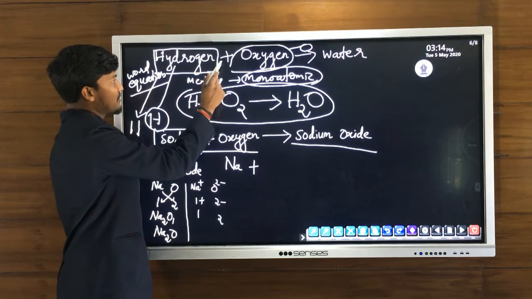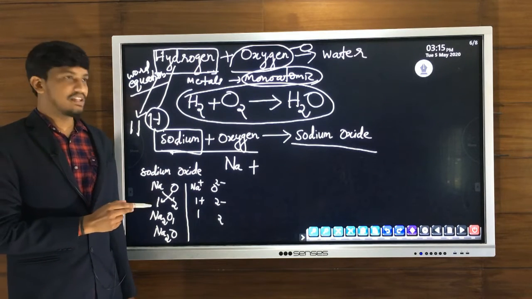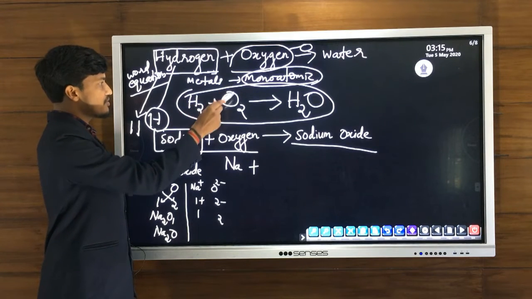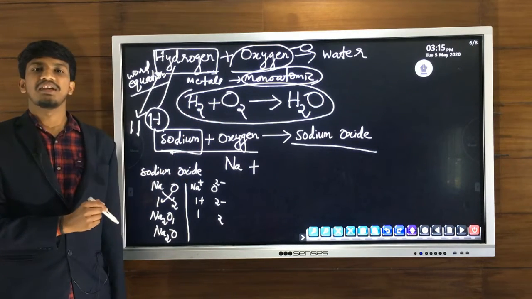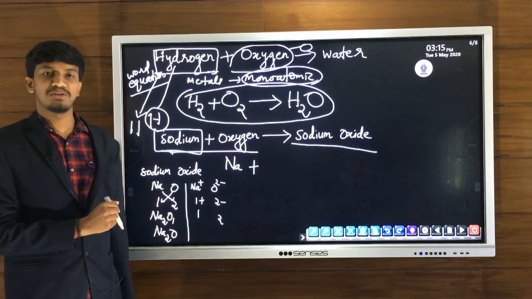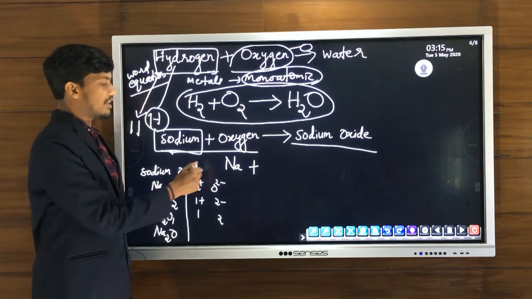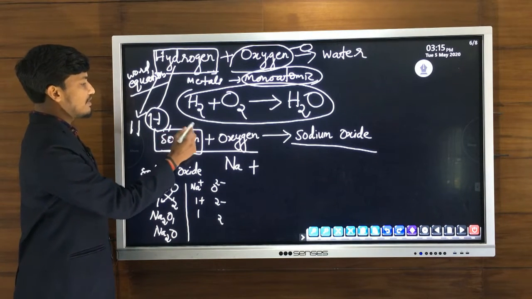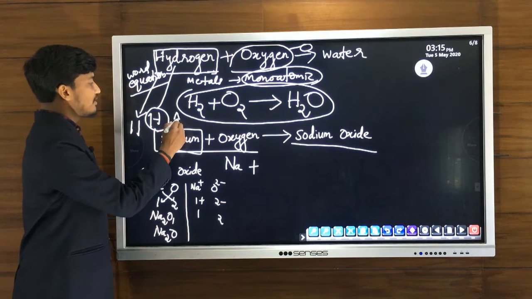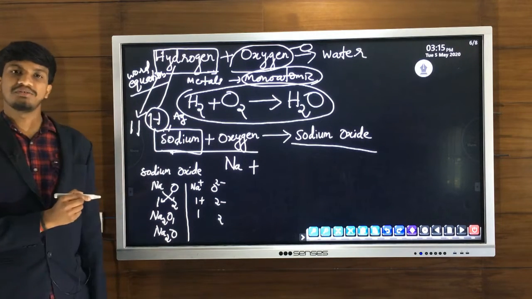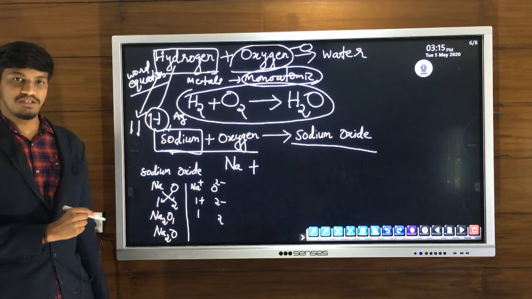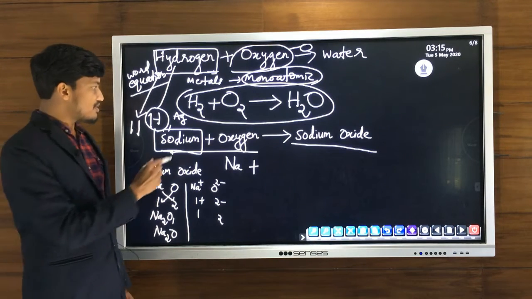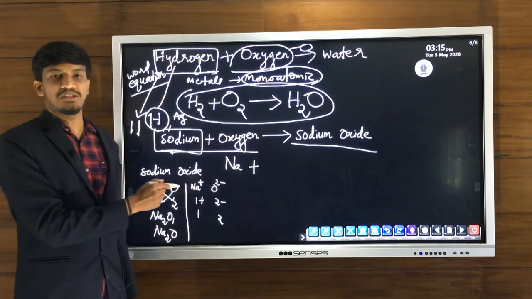But non-metals like hydrogen, oxygen, nitrogen, chlorine, etc., exist in diatomic state. So we will write hydrogen as H2, oxygen O2. But sodium and other metals are considered monoatomic. So if a metal comes, we have to write only the symbol. Suppose instead of sodium, there is silver plus oxygen, then how to write the symbol of silver? Ag. We will write only the symbol Ag. We don't write any other form in the case of metals, because metals are considered monoatomic.